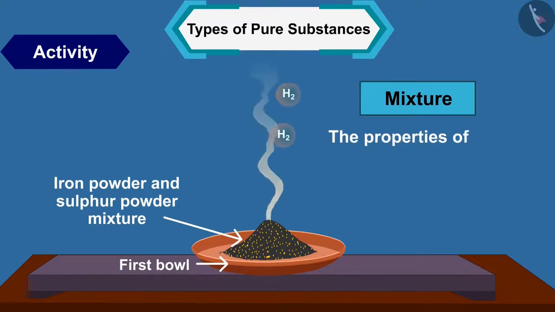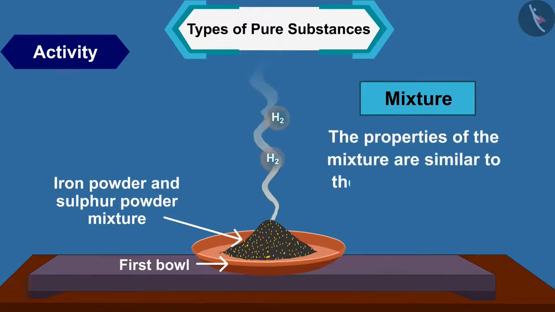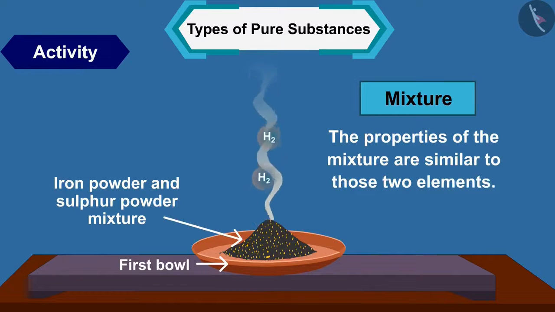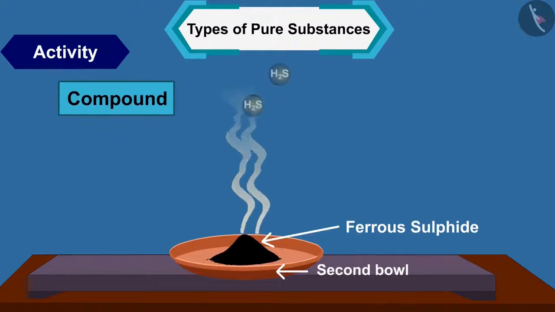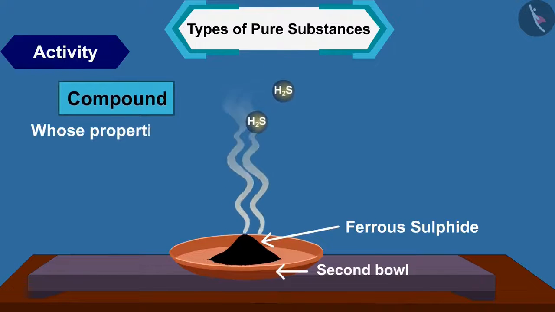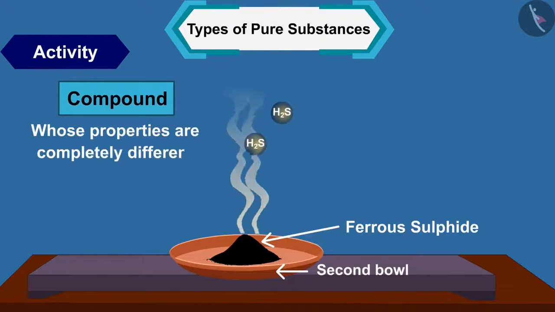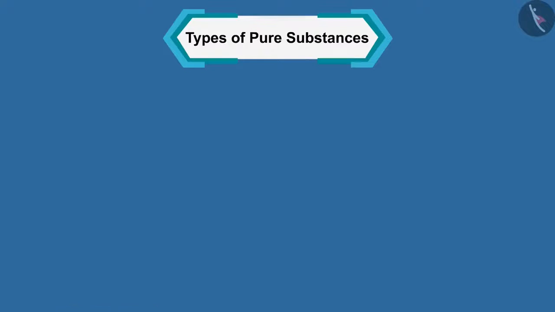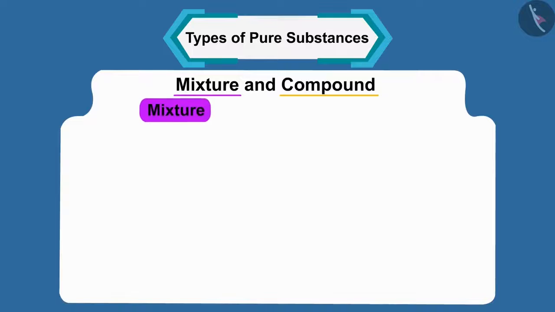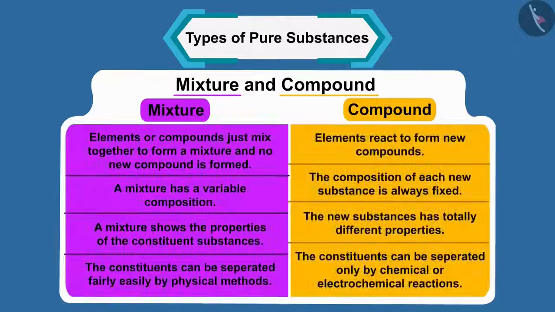The properties of the mixture are similar to those two elements. The material obtained in cup 2 is a compound whose properties are completely different compared to the combining elements. In this table, you can see the difference between a mixture and a compound.